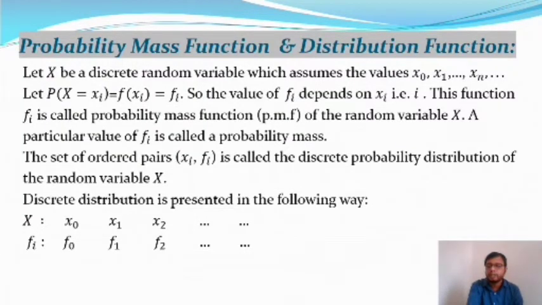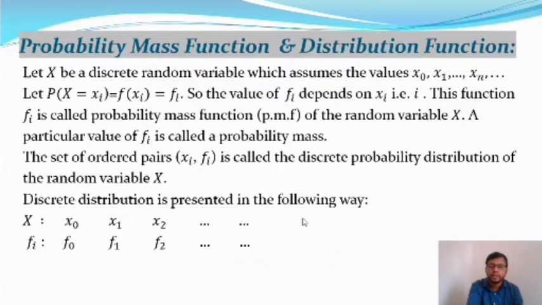The set of ordered pairs (xi, fi) is called the discrete probability distribution of the random variable capital X. The discrete distribution is presented in the following way, where the x are the sample points.